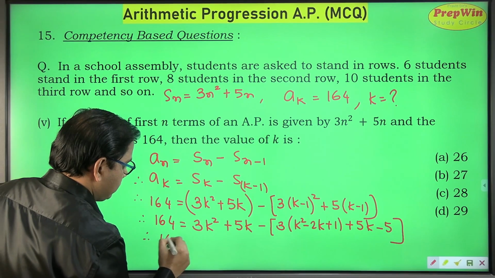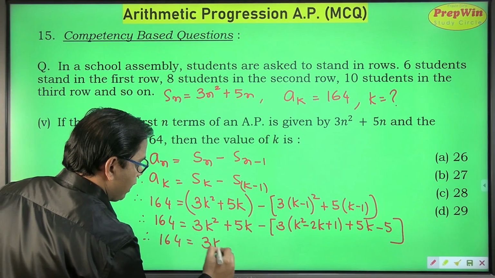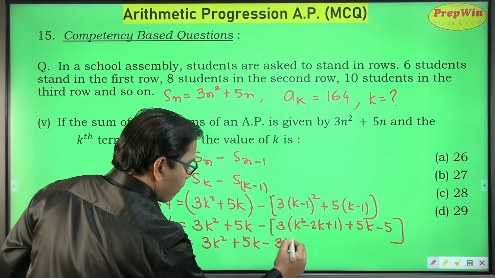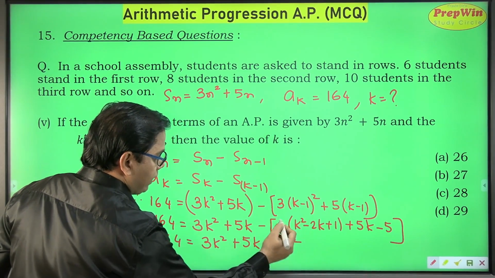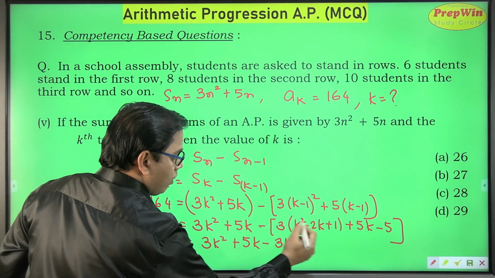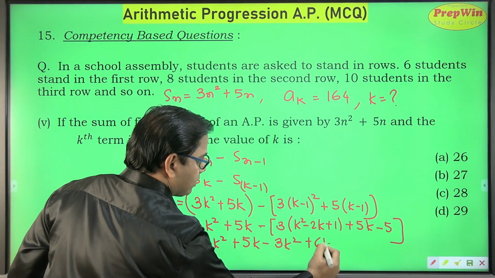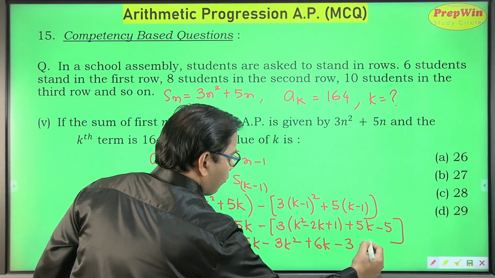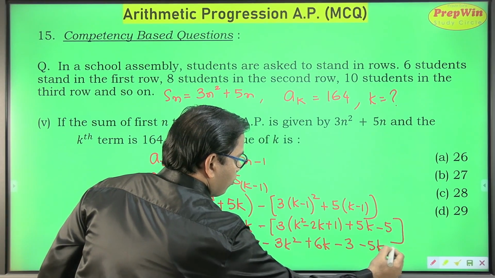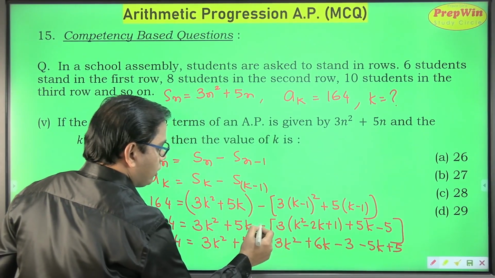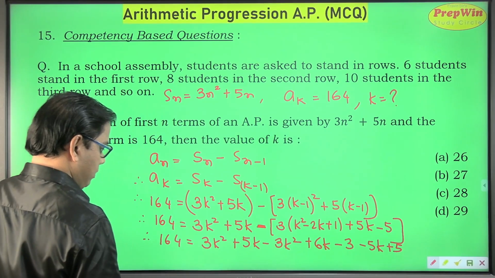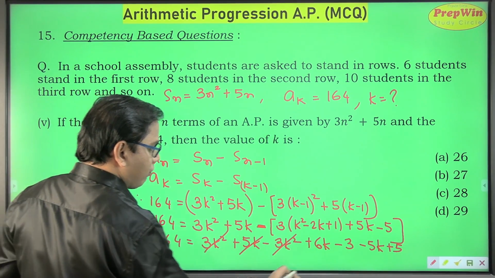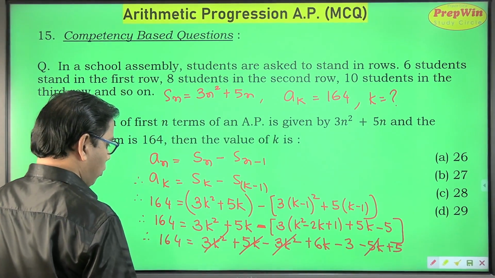Therefore 164 is equal to 3k square plus 5k minus 3k square, I am opening the bracket with minus 3, minus minus becomes plus 6k minus 3 minus 5k plus 5. Okay, so this minus has changed all the signs. Plus 3k square minus 3k square got cancelled, plus 5k and minus 5k also got cancelled.